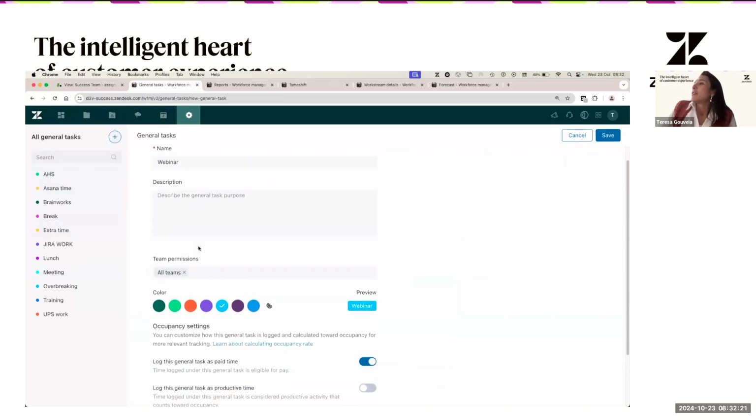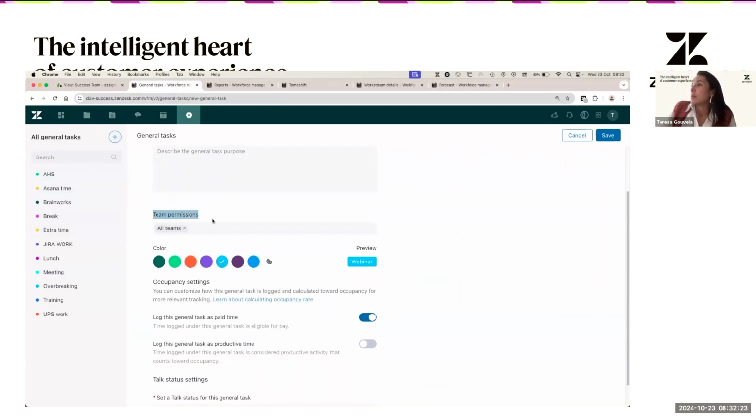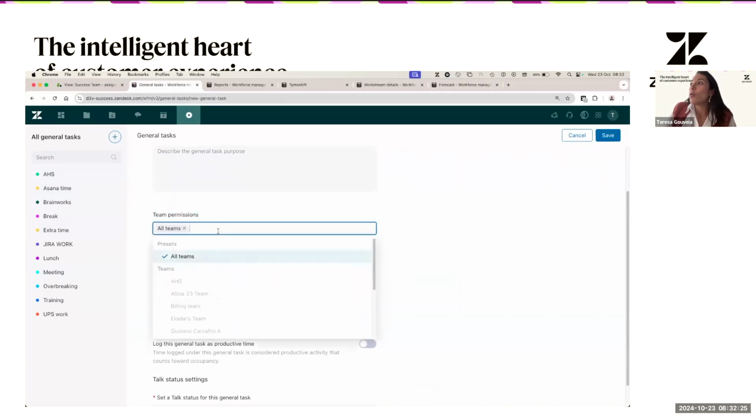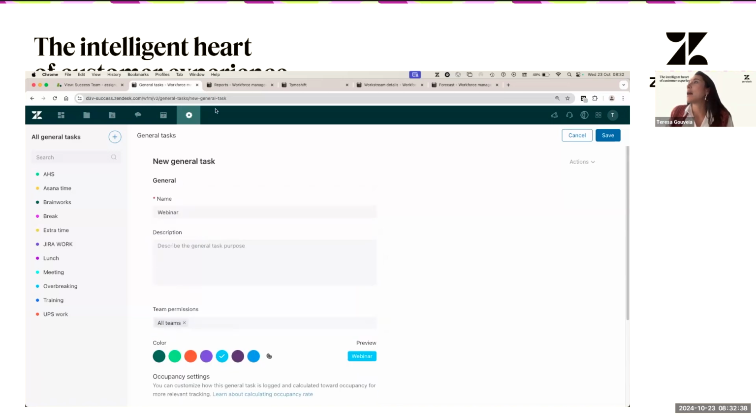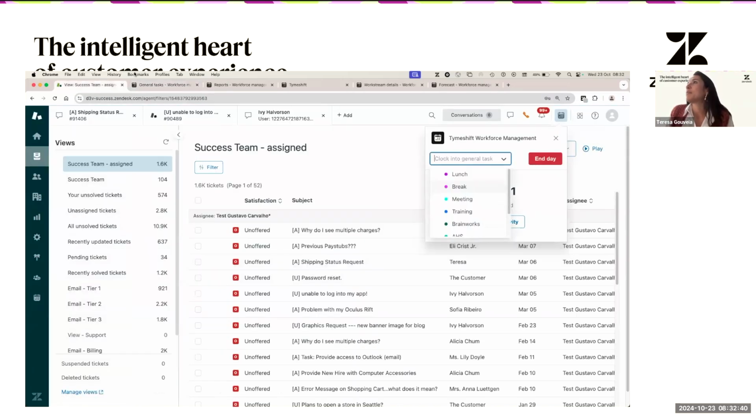And then you have other settings here. So we have team permissions. This is about which agents, or which group of agents or teams, are going to have visibility over this general task. In this case, I'm saying that all of my teams are going to have this general task available here on this list.